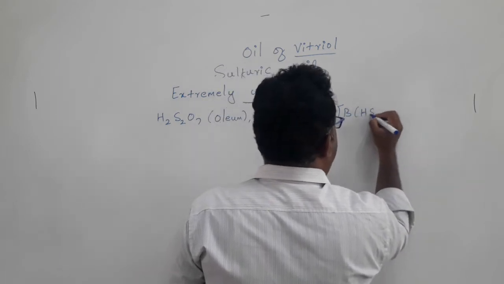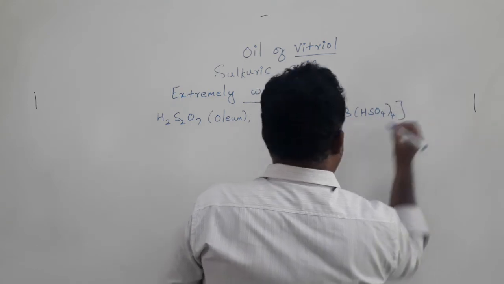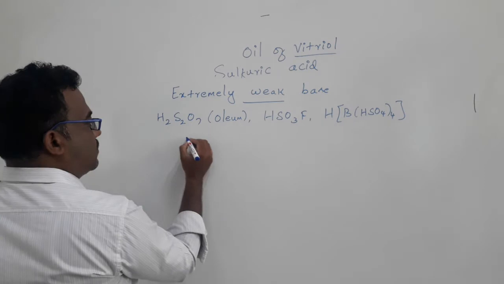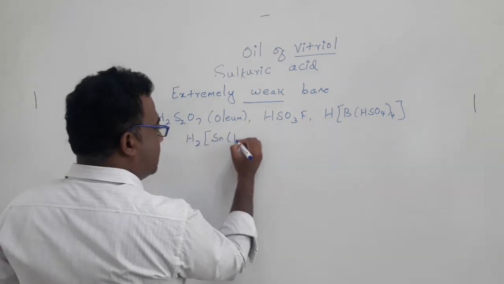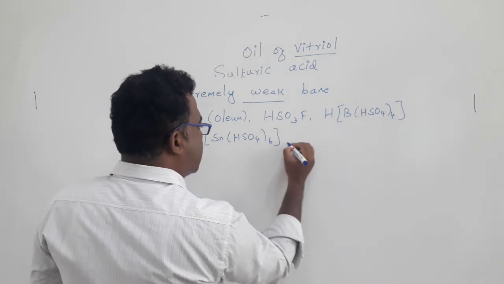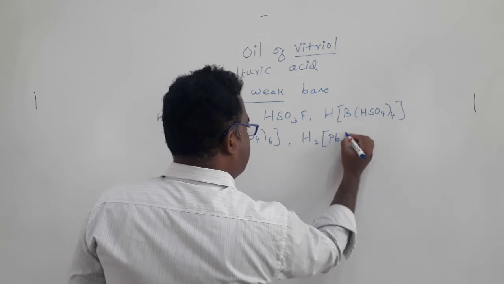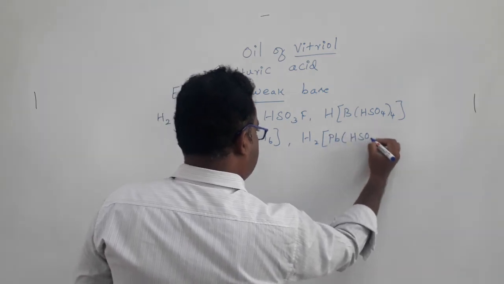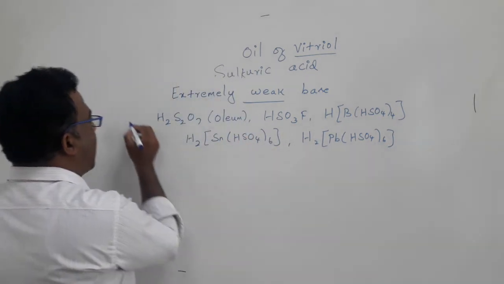This is a much stronger acid compared with sulfuric acid. And we also have tin and lead containing acid. So these are the various super acids.